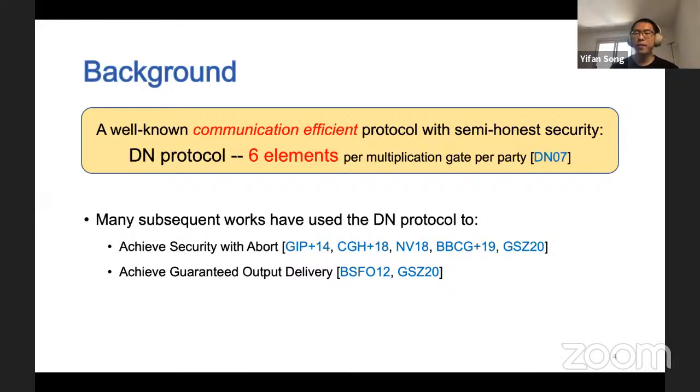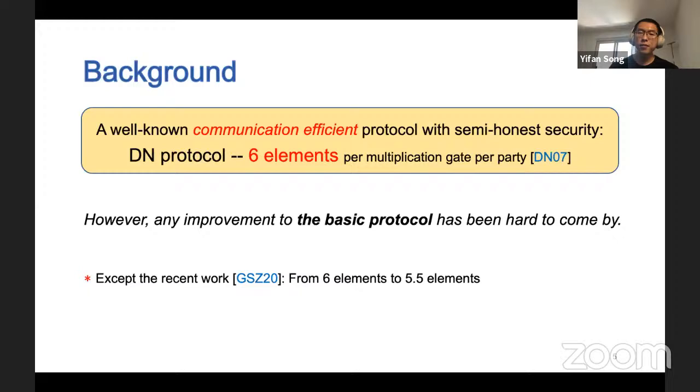A well-known communication efficient protocol with semi-honest security was introduced by Damgård and Nielsen in 2007. We refer to this protocol as the DN protocol. It only requires communicating 6 elements per multiplication gate per party. Due to its simplicity and efficiency, the DN protocol plays a central role in the progress of efficient secure computation. Many subsequent works have used the DN protocol to achieve malicious security with abort and guaranteed output delivery. However, any improvement to the basic protocol has been hard to come by.